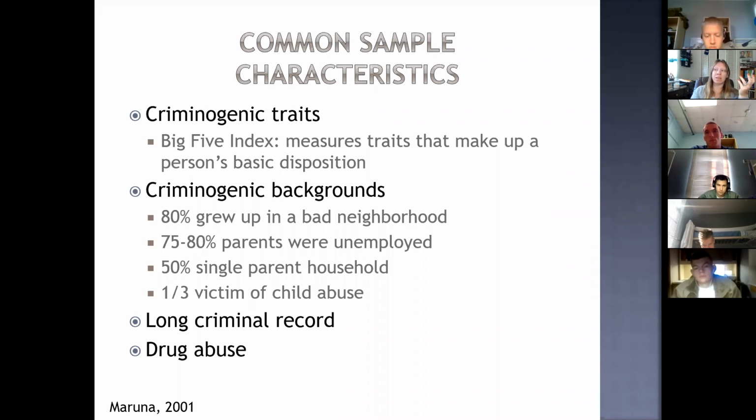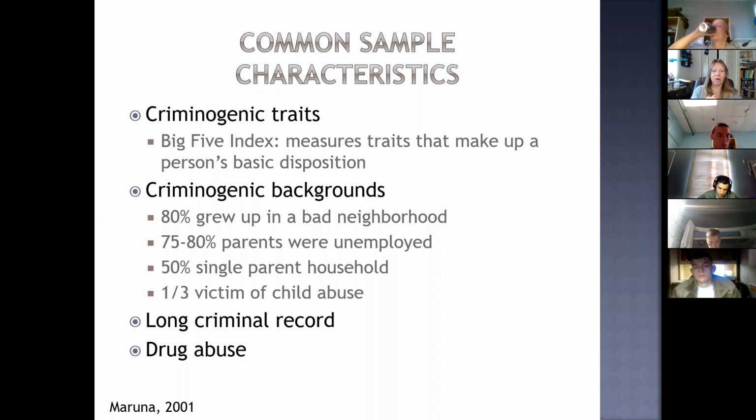So the first thing that they did was look at criminogenic traits, and they looked at the Big Five Index, which is a standardized personality test that they gave to the persisters and the desisters. The Big Five Index was designed to measure the 5 overarching traits thought to make up a person's basic disposition. So I'll just give you the 5 traits. You don't have to write this down, but it's things like agreeableness, conscientiousness, extroversion, neuroticism, openness to experience.